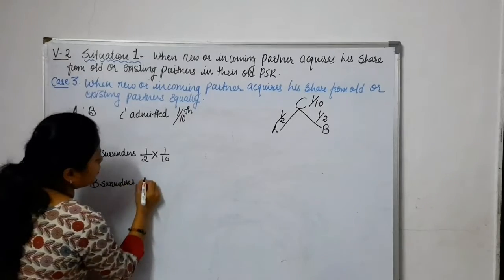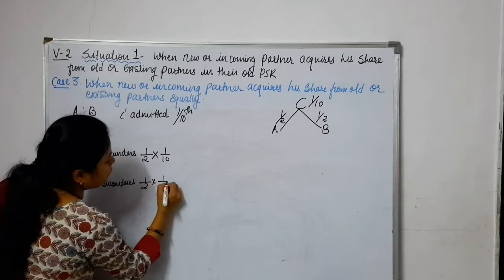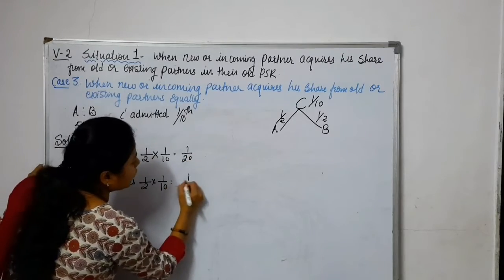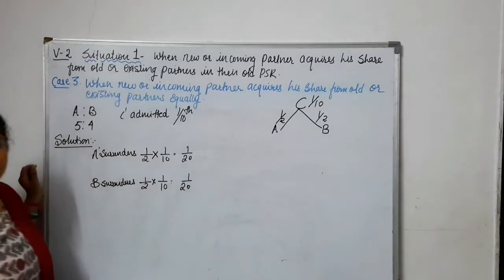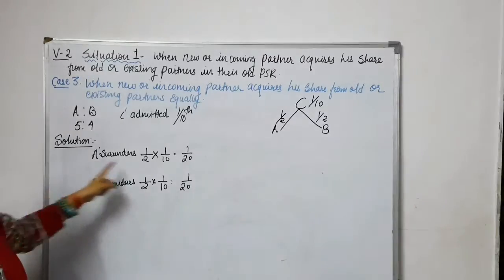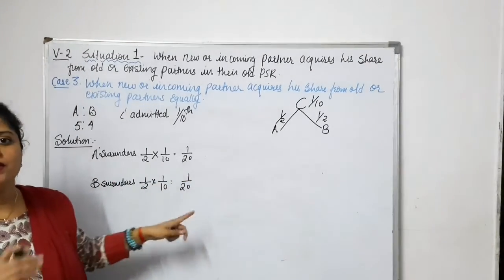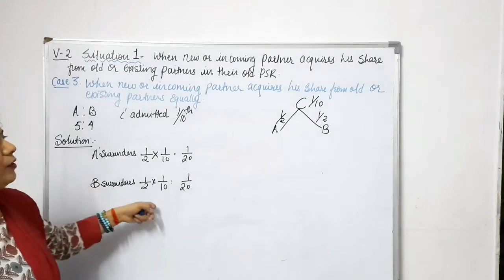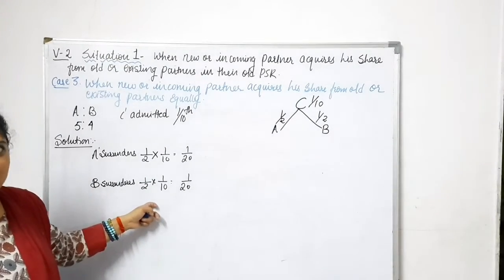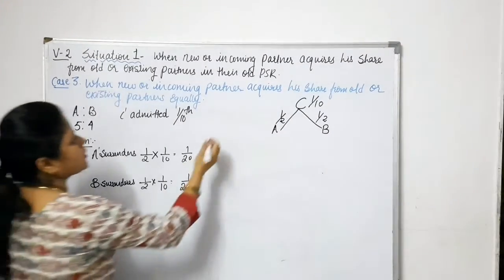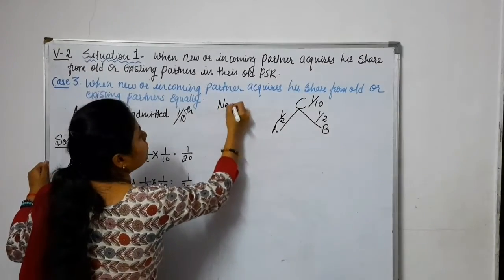B surrenders 1 by 2 of 1 by 10. That is nothing but 1 by 20 and 1 by 20. Understood? So A is going to surrender 1 by 20. B is going to surrender 1 by 20. This is what they are going to surrender. Okay, fine. Now we are asked to calculate the new PSR.